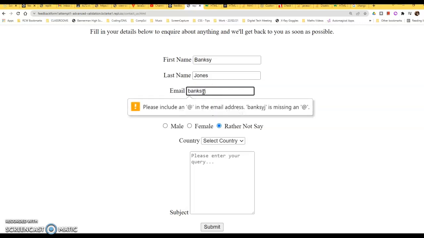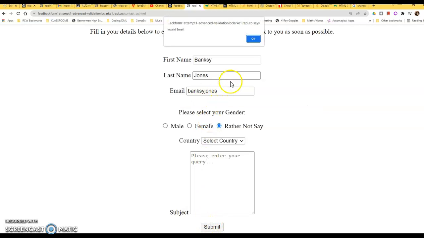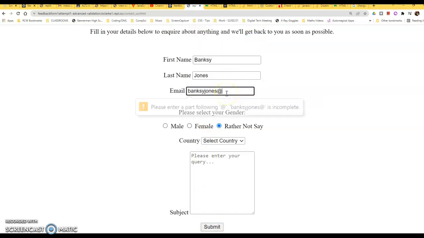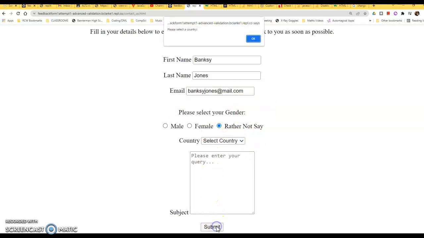Banksy J Owens, and again, please look at all that. Invalid email, correct format, test@example.com. That's all good. I don't have time to be messing here, but please match the format requested. So we may have to go back and change it to the old way. It's your choice. Let's click submit again.